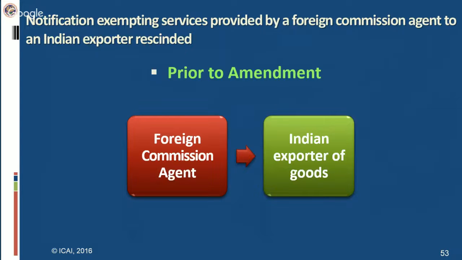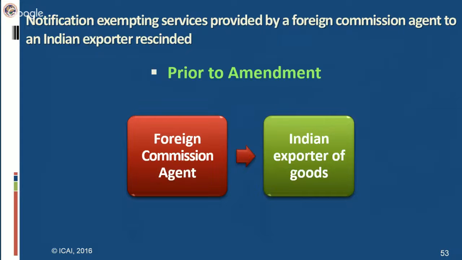I will call it in short as POPS rules. POPS rules, as you know, are not covered in the intermediate level. You will read about those rules in greater detail when you come up to final level. So for you right now, I would not burden you with the amendment which has been made in the POPS rules.